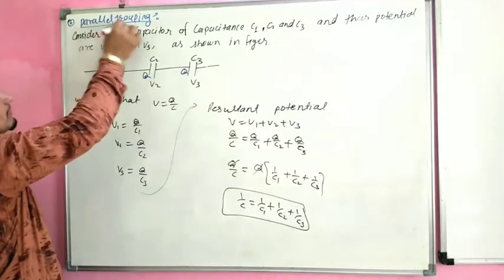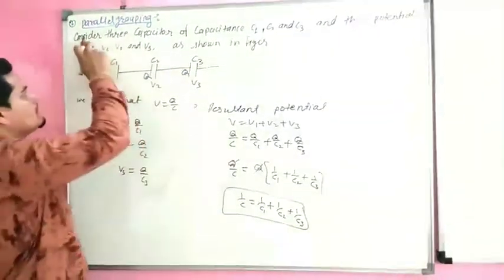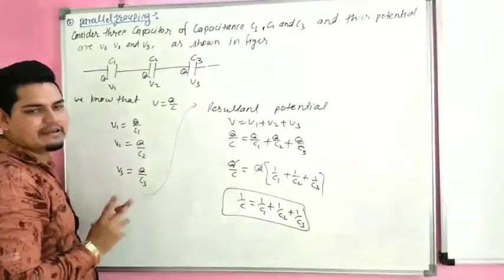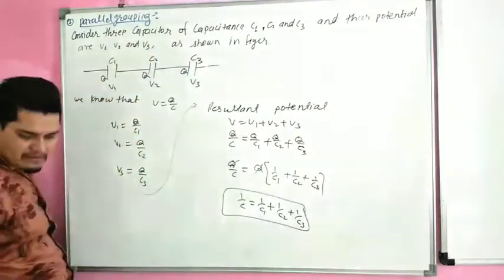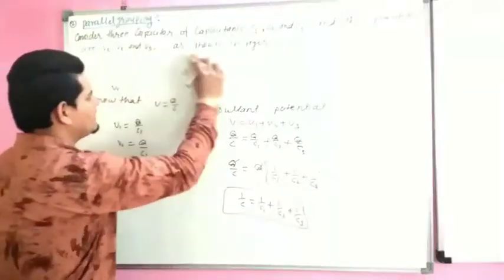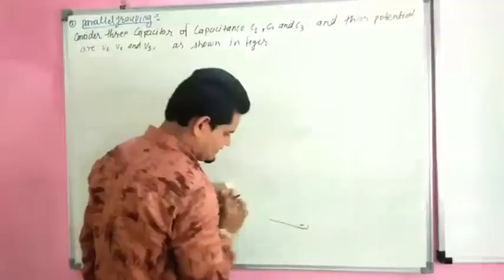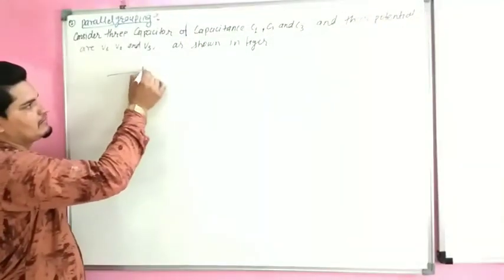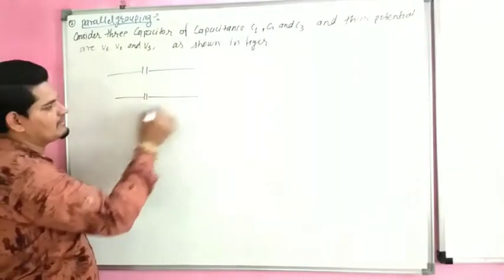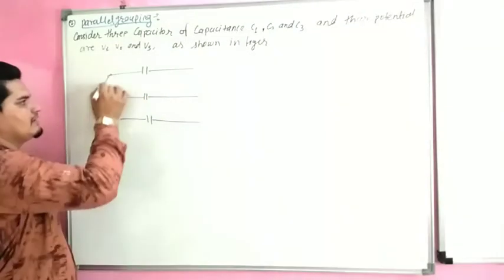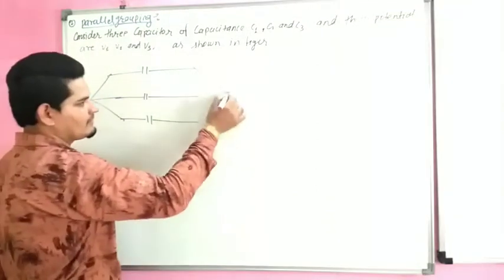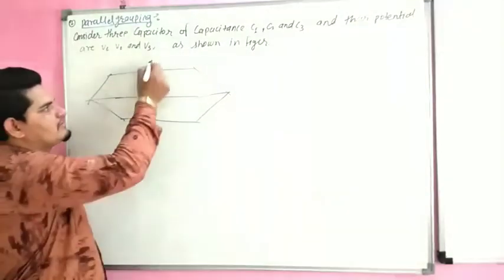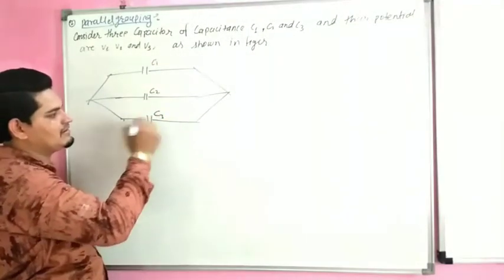The second is parallel grouping. Now again consider 3 capacitors of capacitance C1, C2, C3, and their potentials will be V1, V2, V3. But they are connected in parallel combination. This is capacitor 1, this is capacitor 2, this is capacitor 3. They all are connected in parallel. This is C1, this is C2, this is C3.